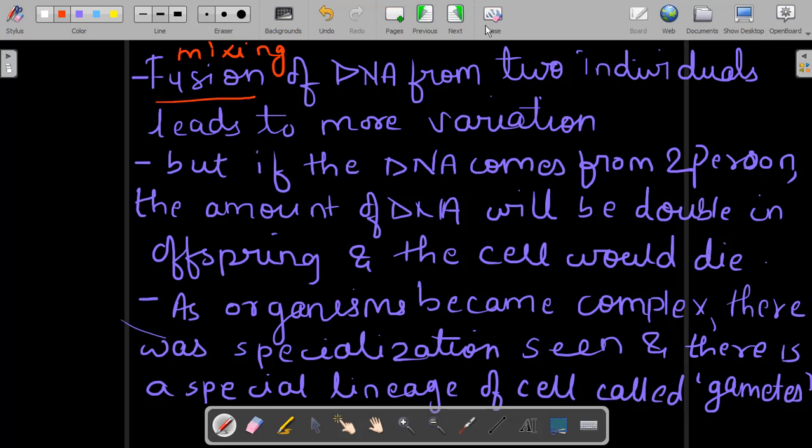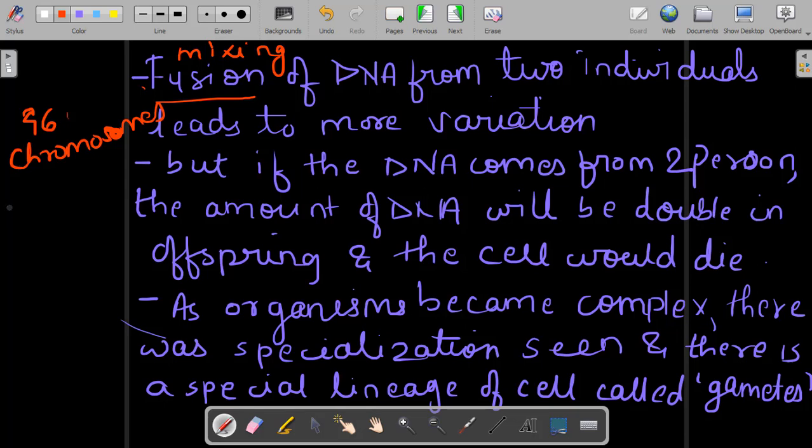But you know, our DNA has 46 chromosomes. Each individual's DNA, or individual human cell, will have 46 chromosomes.